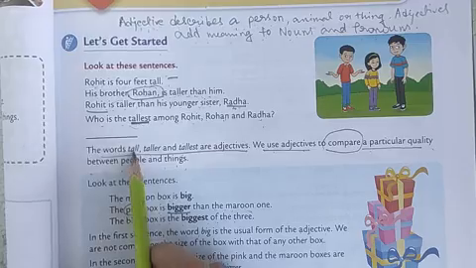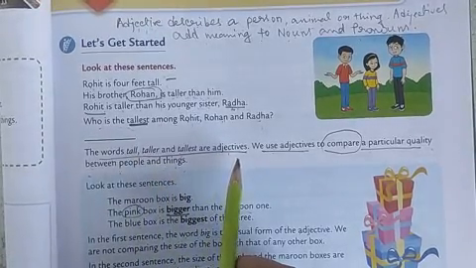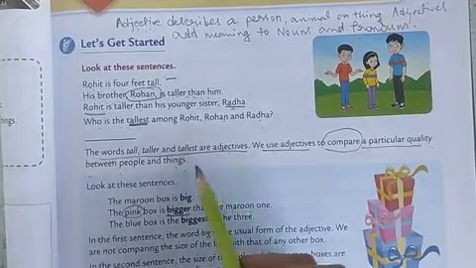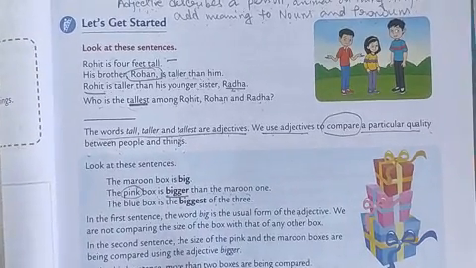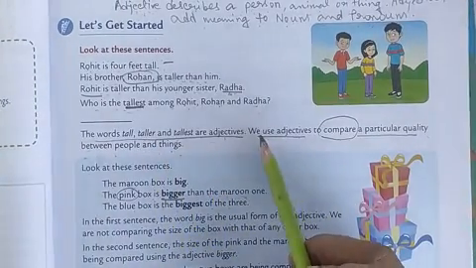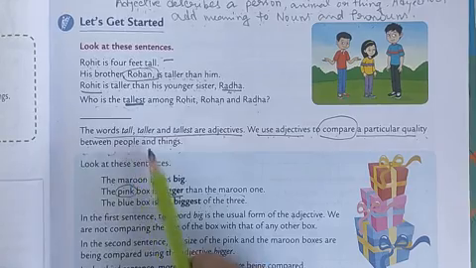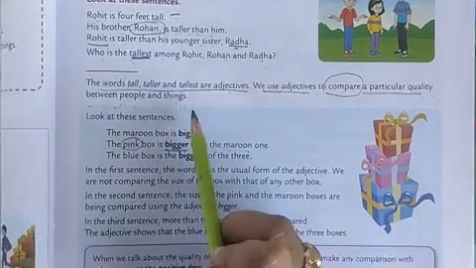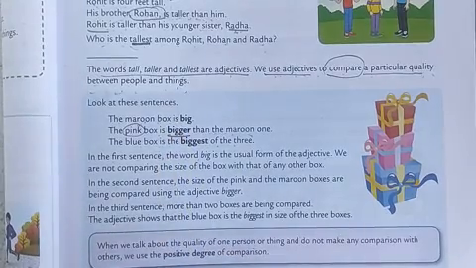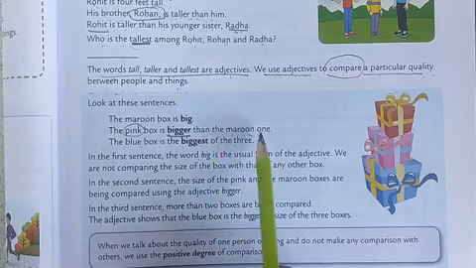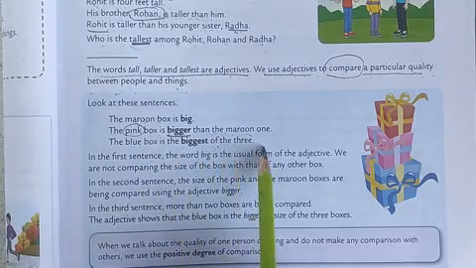Now these words tall, taller and tallest are adjectives. Why? Because they are describing the person, how tall a person is. We use adjectives to compare a particular quality between people and things. Now look at these sentences. The maroon box is big, the pink box is bigger than the maroon one, and the blue box is bigger than the rest of the three.